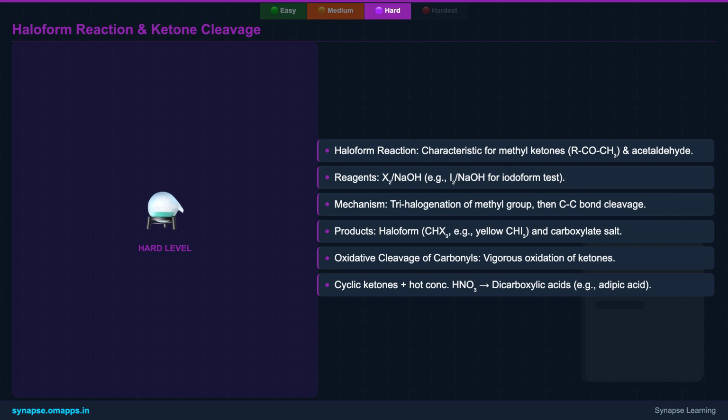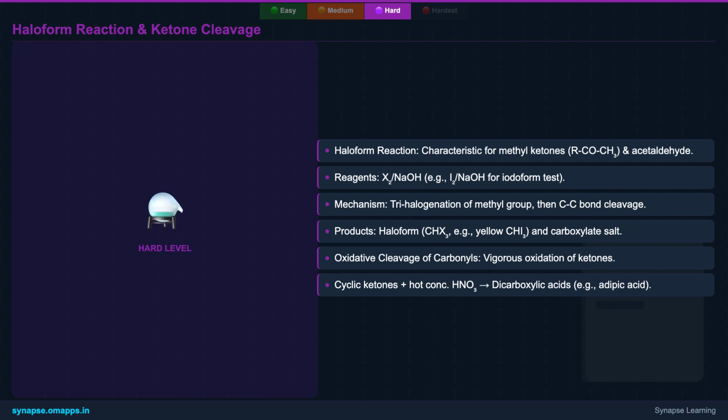This is specific to methyl ketones, like acetone and acetaldehyde. When treated with a halogen and base, the methyl group is trihalogenated, followed by C-C bond cleavage, yielding a haloform like chloroform or iodoform and a carboxylate salt.